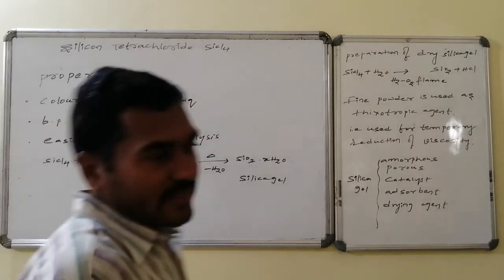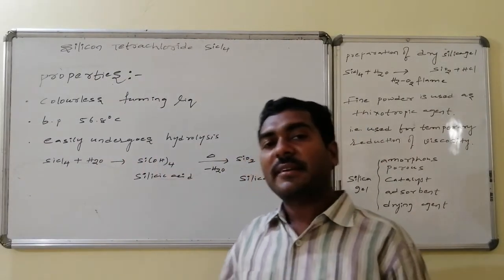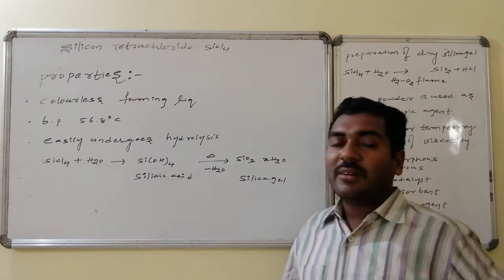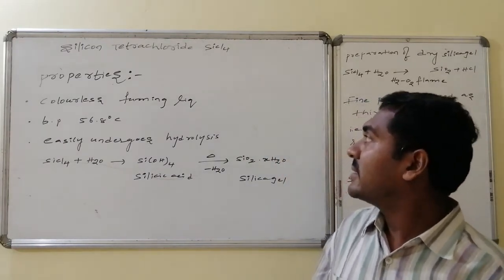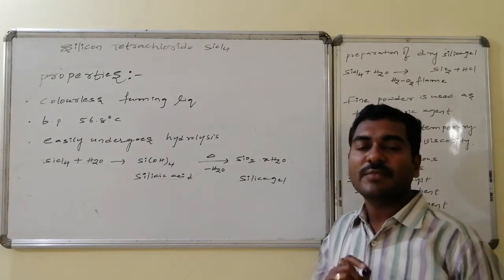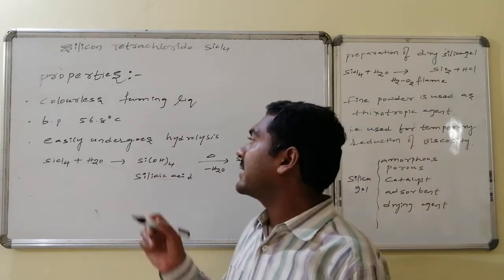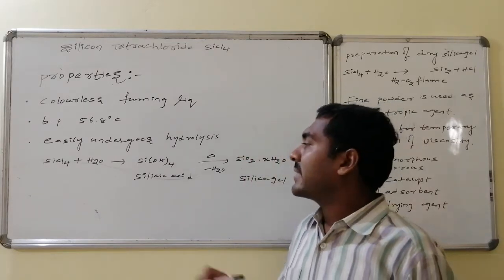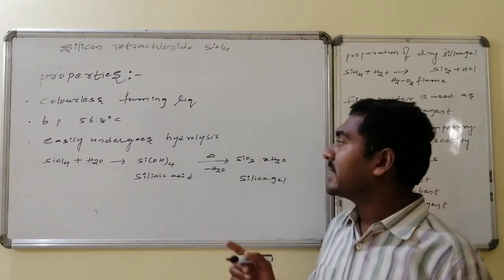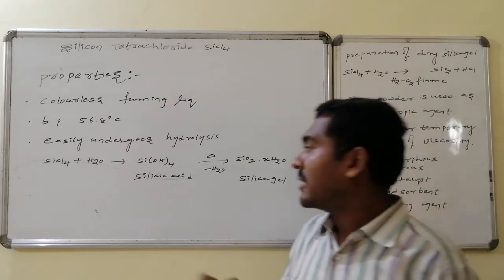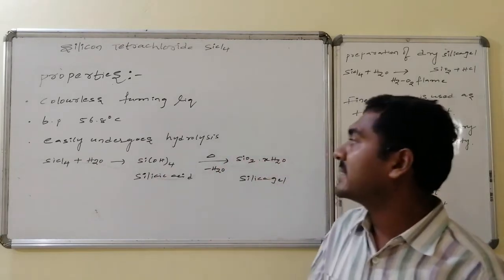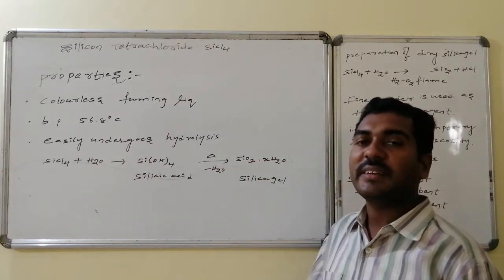Let us go for the discussion about the properties of silicon tetrachloride. Silicon tetrachloride is a colorless liquid and also it has a fuming nature, as we discussed, and it has a boiling point of 56.8 degrees centigrade. It has empty d orbitals, hence it can easily undergo hydrolysis. On reaction with water, orthosilicic acid, Si(OH)4, formation takes place.